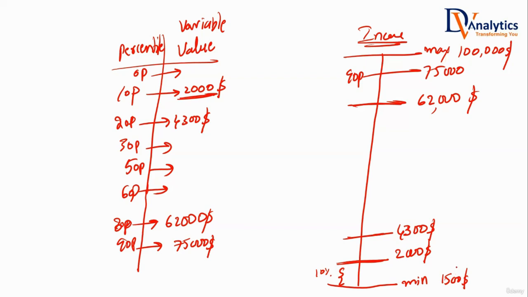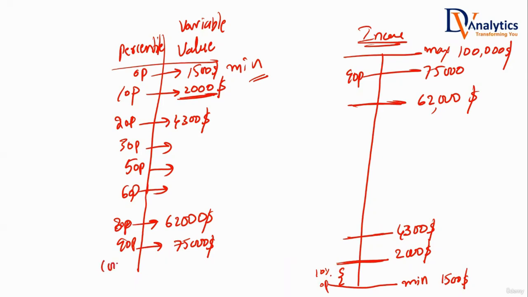Is it true? Below 1,500, 0% of the people are there. Everybody is earning above 1,500. Yes or no? Minimum value. Is it making sense? Especially for whoever said maximum, think about it. For the 0 percentile, below that, 0% of the population is there. Above that, 100% of the people are there.